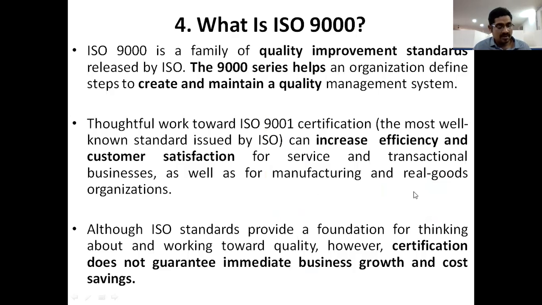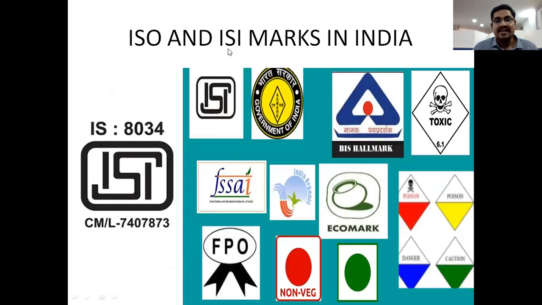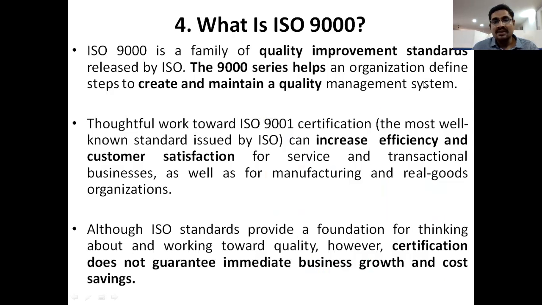Now, coming to here, what is meant by the ISO 9000 series, right? Look here. ISO means Indian Standard Organization, and ISI means Indian Standard Institution. These two are for quality improvement standards in companies, right?